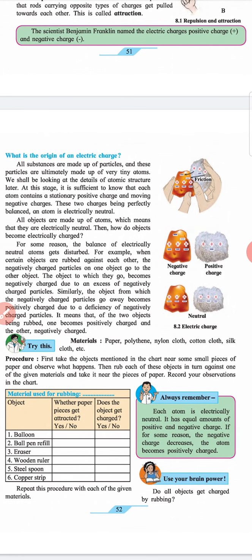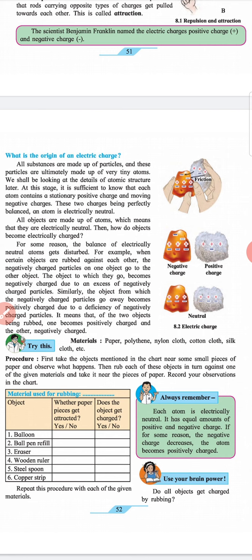Heading: What is the origin of an electric charge? All substances are made up of particles, and these particles are ultimately made up of very tiny atoms. We shall be looking at the details of atomic structure later. At this stage, it is sufficient to know that each atom contains a stationary positive charge and moving negative charges. These two charges being perfectly balanced, an atom is electrically neutral. All objects are made up of atoms, which means that they are electrically neutral.